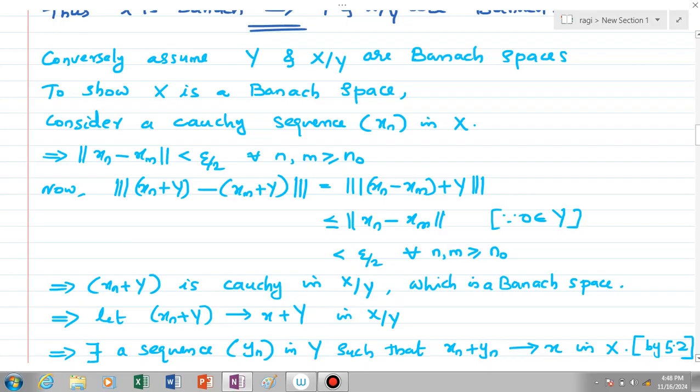This says that the sequence xn plus y is a Cauchy sequence in the quotient space x by y, which is a Banach space by our supposition. So it converges. Let the converging point be x plus capital Y, that is, the sequence xn plus y converges to x plus y in x by y.